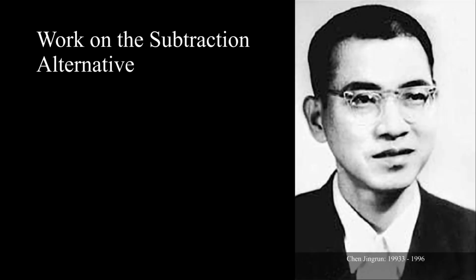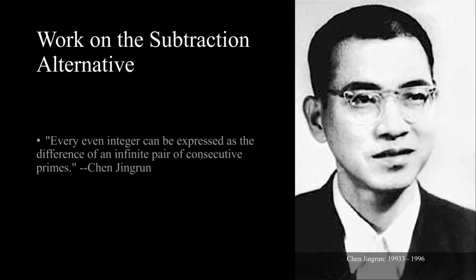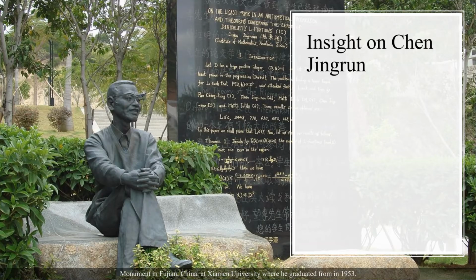For the subtraction alternative, there has been development by Chen Jingrun, who strengthened it to be every even integer can be expressed as the difference of an infinite pair of consecutive primes. In researching Chen, this is a quick side note, he was a Chinese mathematician who made a significant development in the area of analytic number theory.